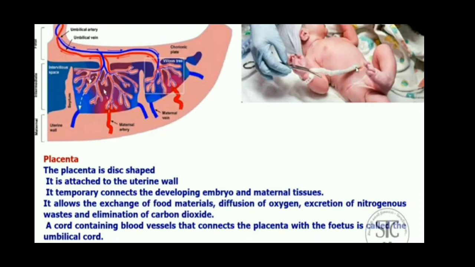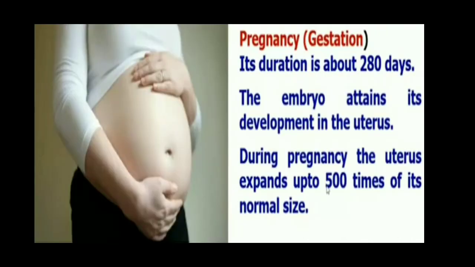Next process is pregnancy. It is also called gestation. So gestation is the time period during which the embryo attains its development in the uterus. Normally, the human gestation period is 280 days. During this pregnancy, the uterus expands up to 500 times its normal size.